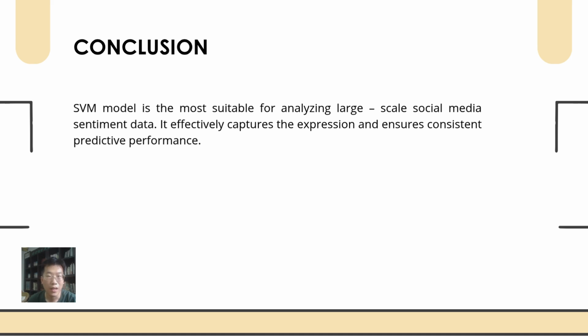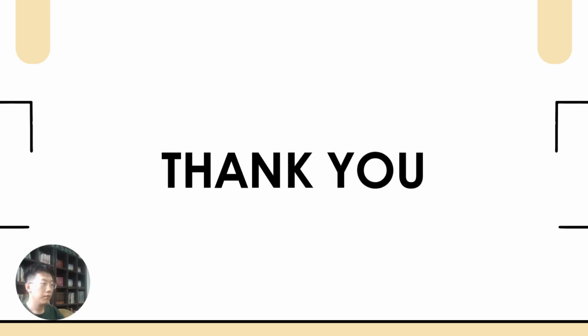It effectively captures the expression and shows consistent predictive performance. Thank you, Professor.